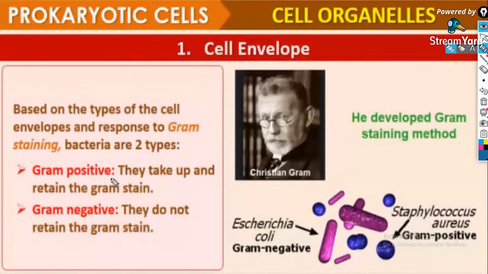Next, gram positive and gram negative bacteria. Based on gram staining, bacteria are classified into two types: gram positive and gram negative. Gram positive bacteria take up and retain the gram stain. That means if we pour the stain, they absorb it and retain it. But in gram negative bacteria, they do not retain the stain. That's how we identify gram positive and gram negative bacteria.